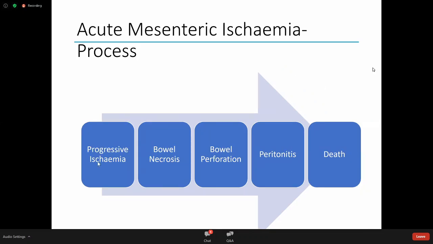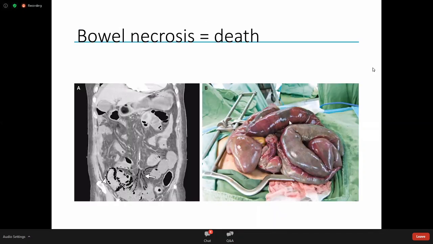So what's happening in the bowel? Well, progressive ischemia can lead to bowel necrosis, which can lead to bowel perforation, and peritonitis in that situation will kill your patient. So again, this is the situation that we could be looking at.